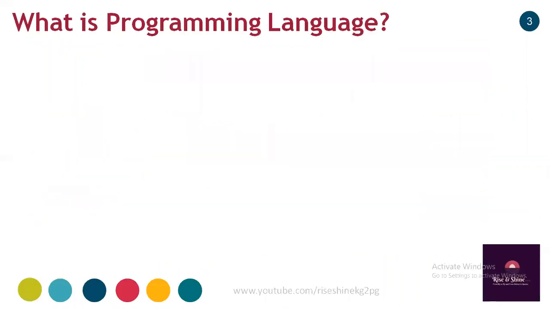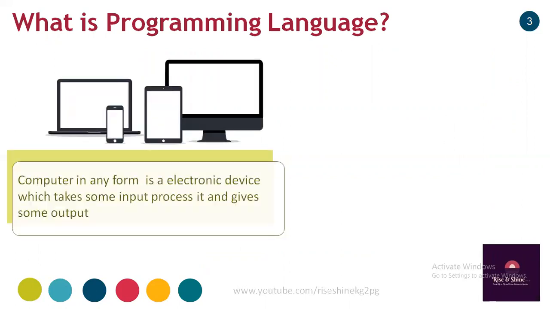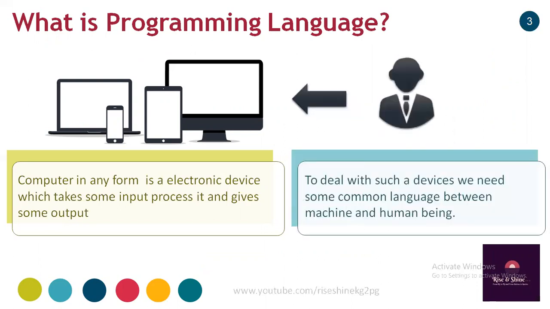So what is a programming language? All of you know a computer in any form is an electronic device which takes some input, processes it, and gives some output. So computer is a machine or an electronic device.